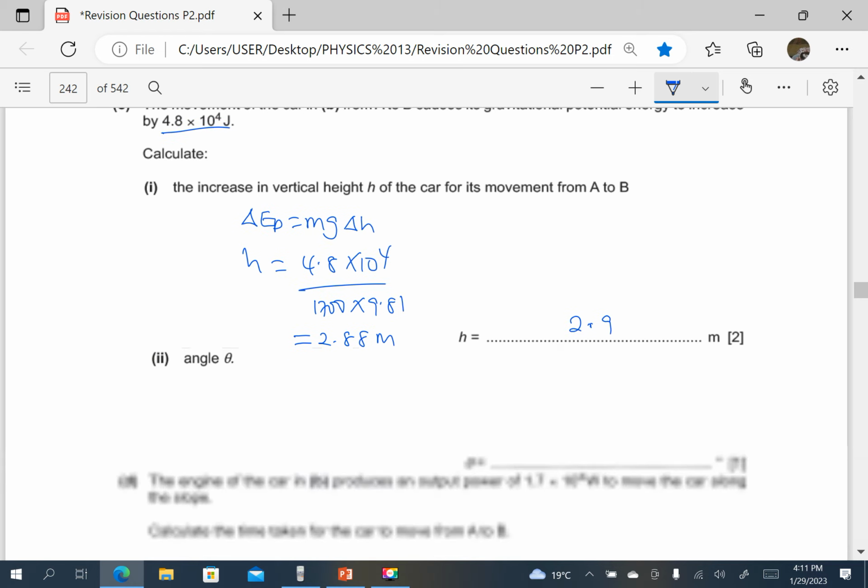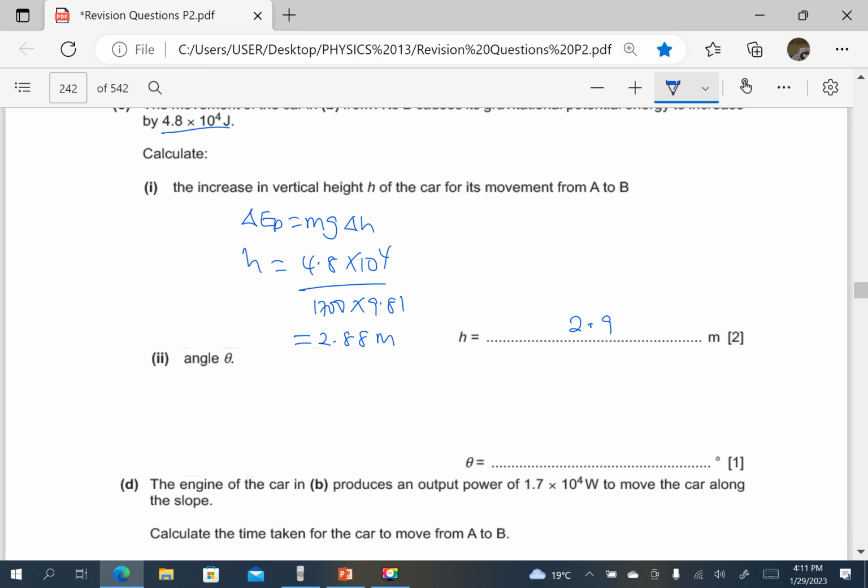Then angle theta. Since we know the height, we can find the angle theta. So I have the height is 2.88 and this distance was 25. We want to find that angle theta. So this was A, that was B. Opposite over hypotenuse, that is sine. So sine theta is equal to the opposite, 2.88, divided by the hypotenuse, which is 25.